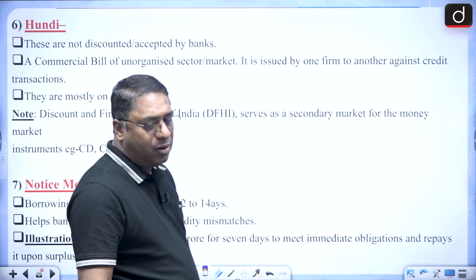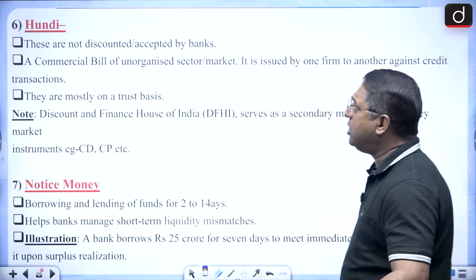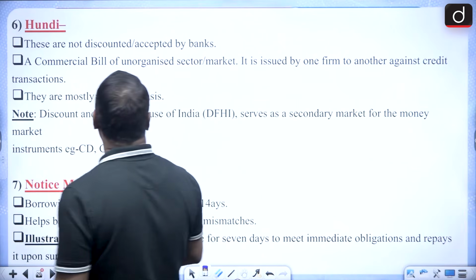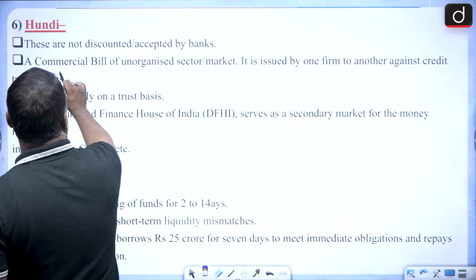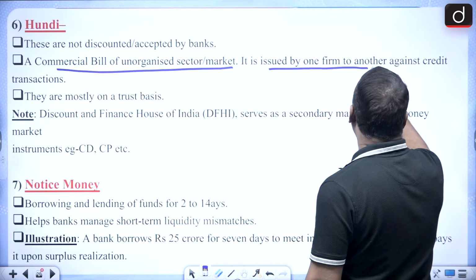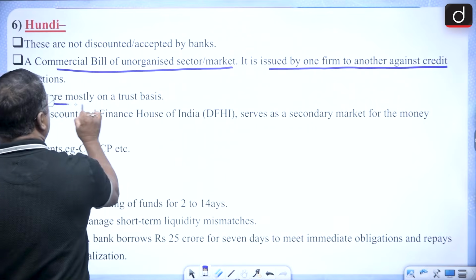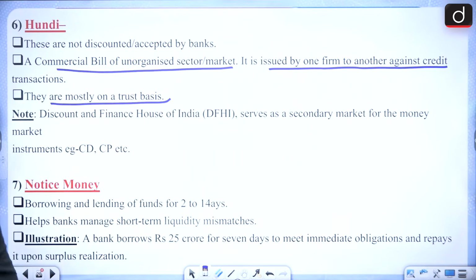Then one more is the hundi. These are not discounted or accepted by banks. It is a instrument of the unorganized sector or market, and it is issued by one firm to another, and these are mostly on a trust basis. Okay, mostly on a trust basis.